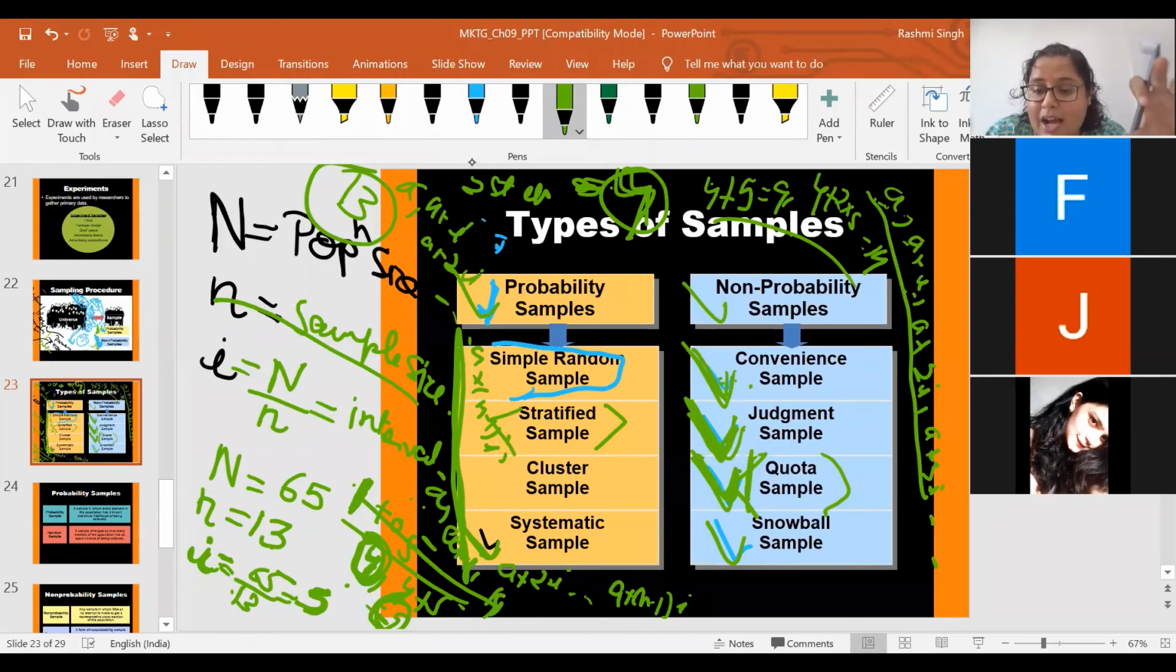or high smoker, medium smoker and low smoker. So based on the researcher's judgment, the researcher will make different quotas, different groups, and then in the second step, now the groups are made.